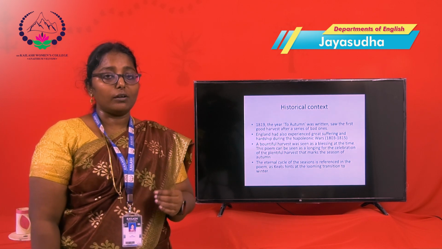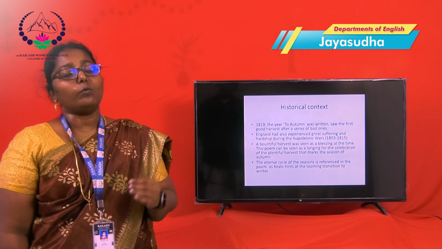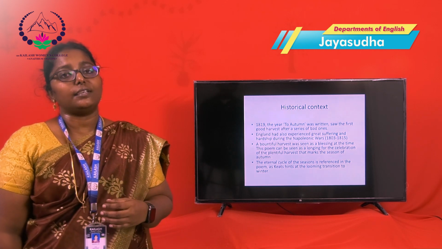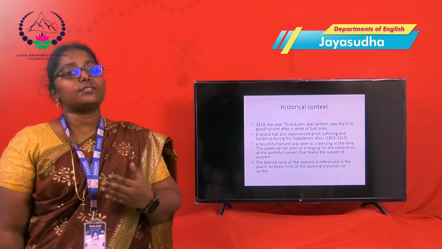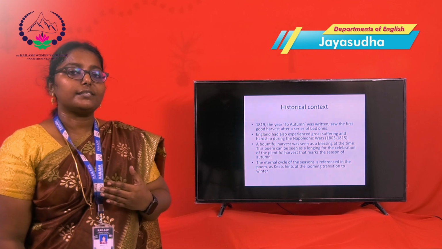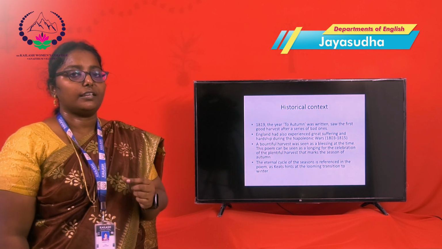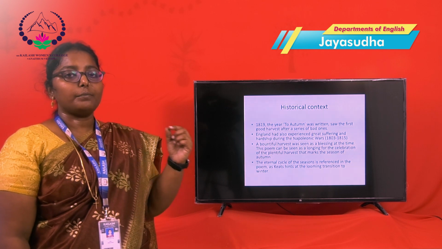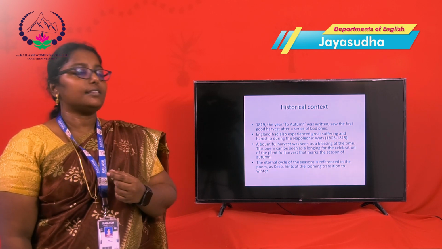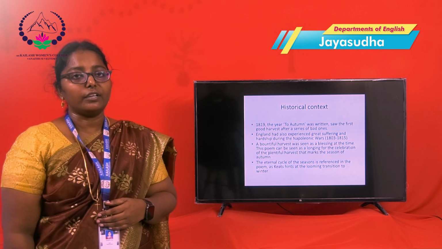In the poem, he describes the whole season, the things that happen in it, and what comes next after autumn. He describes it through the imagery of death. The death means autumn is ending and the next season, winter, is born. This is the historical context of the poem.